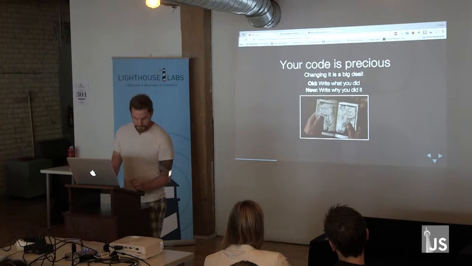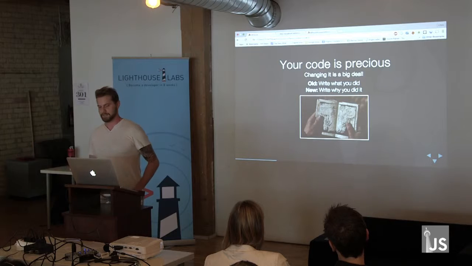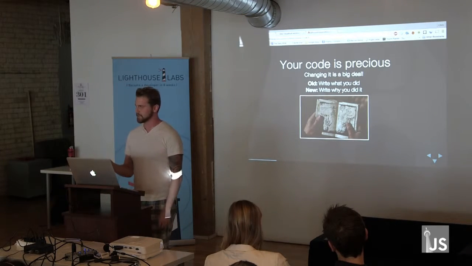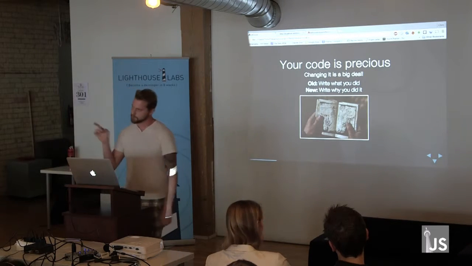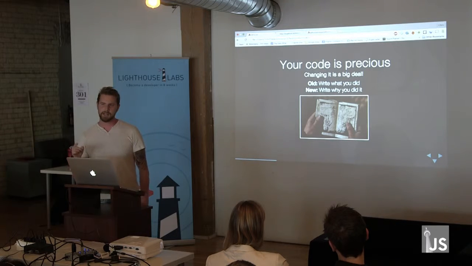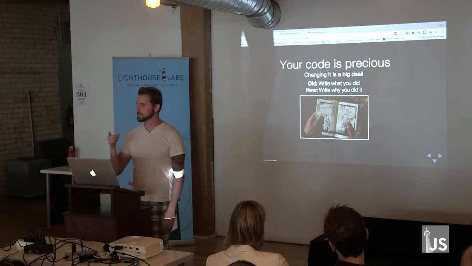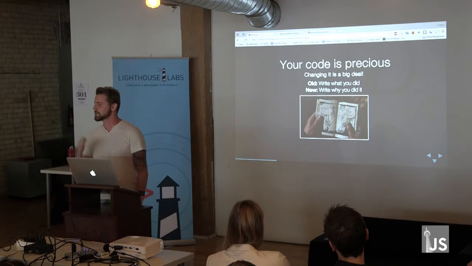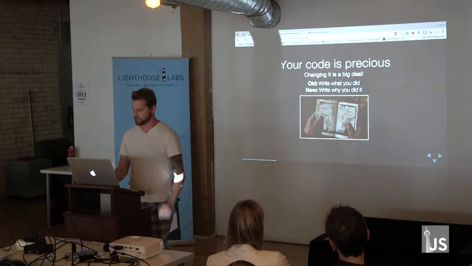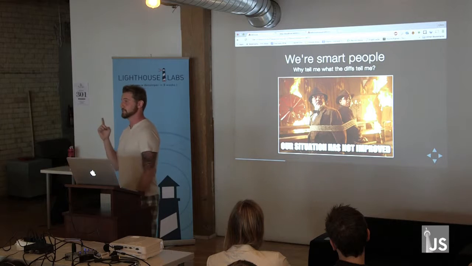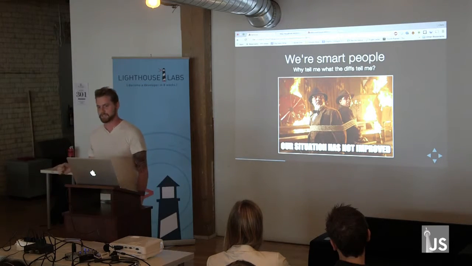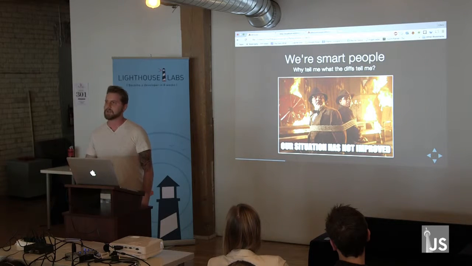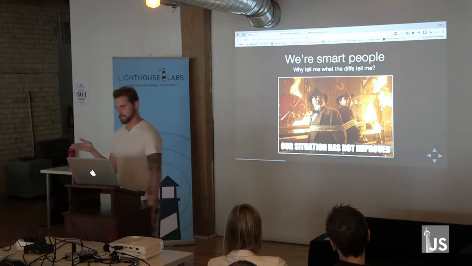So going with the very first rule of write what you did, I'm saying your code is a precious thing. Every time you change your code, it's a big deal. Every time you make a commit, you're either making your code worse or you're making your code better. So instead of telling me what you did, I'm saying you should tell me why you did it. And the reason for this is extremely simple. We're all very smart people, and there's no reason why you should be telling me what I can already see from the diffs and the commit. Tell me why you did something so that I can understand why this commit is happening.